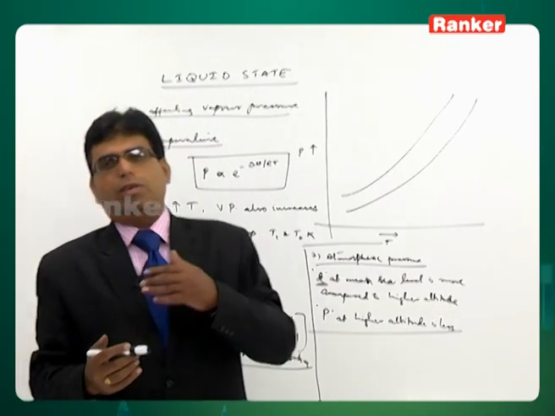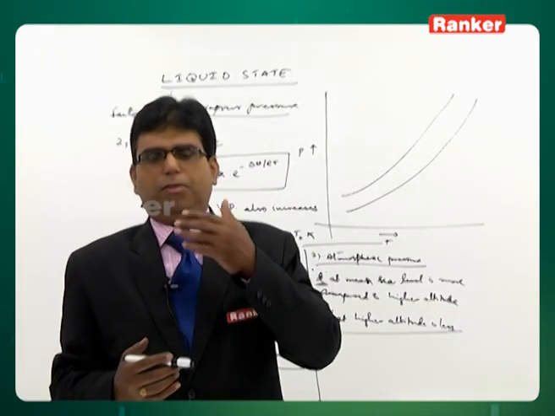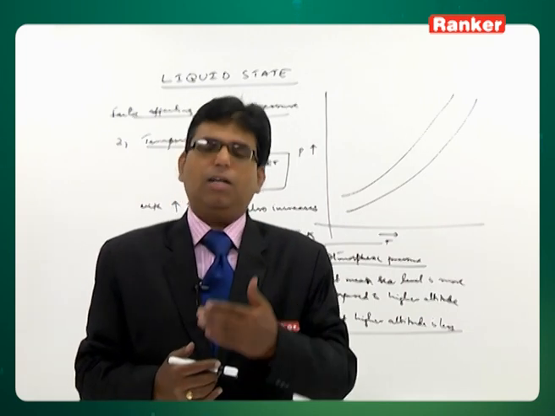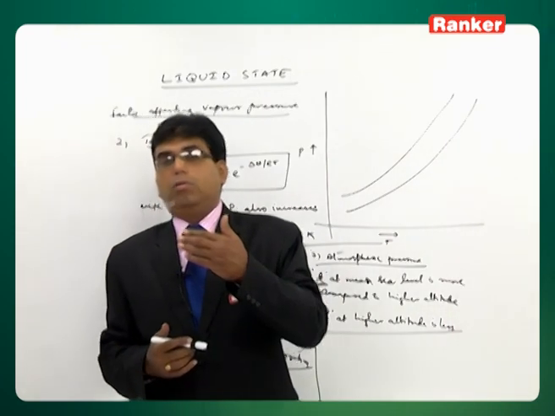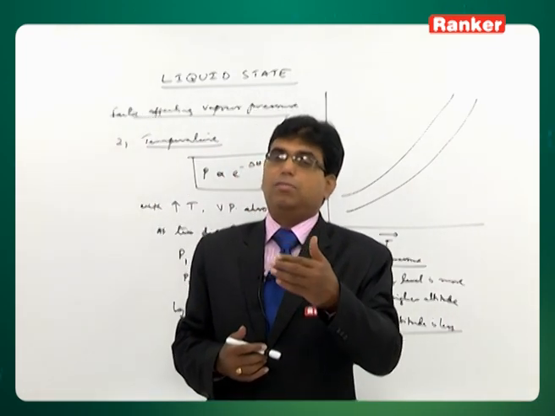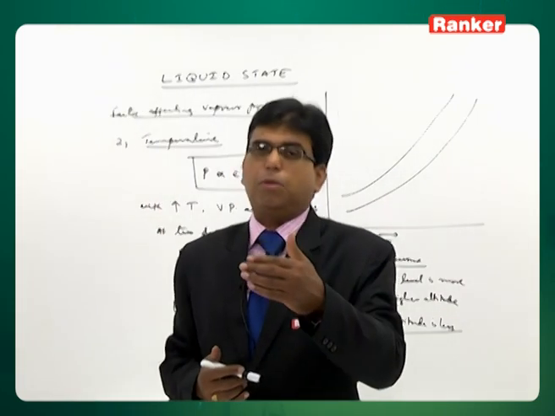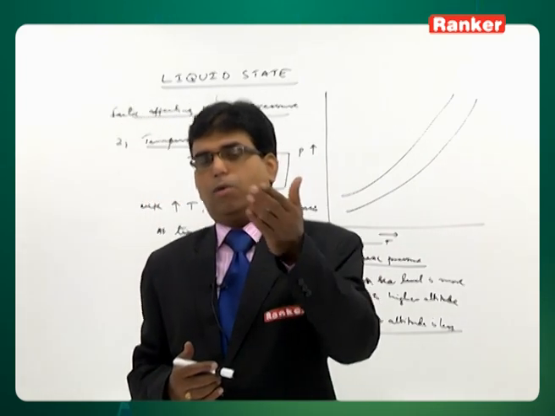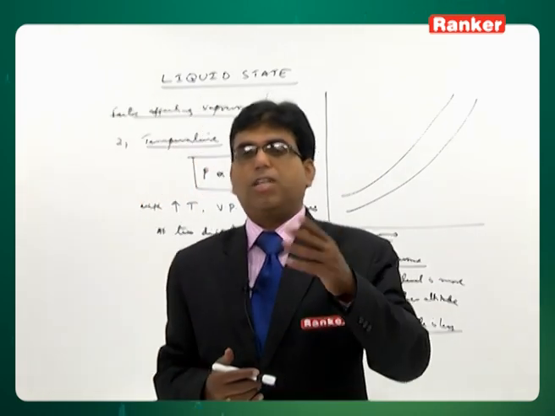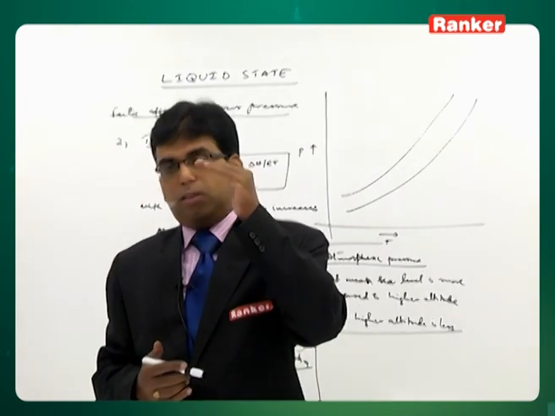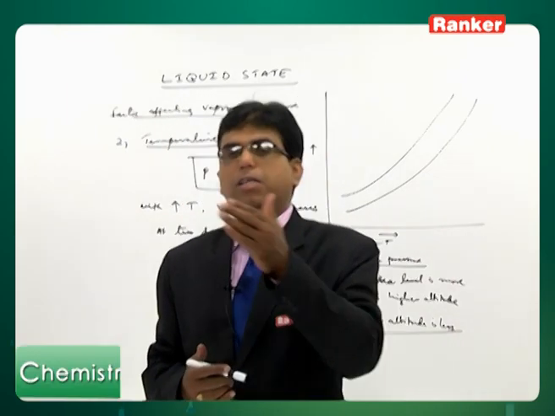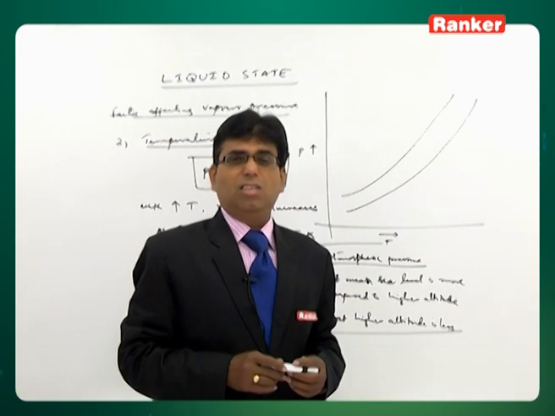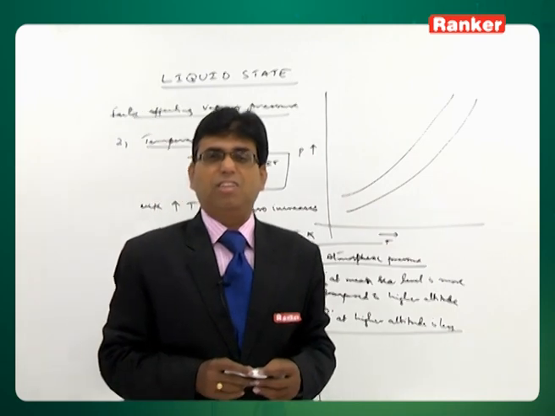Like this, the vapor pressure is measured for a liquid. It is significant for understanding its volatility and the factors involved. The vapor pressure of a liquid also plays a very significant role in determining colligative properties and Raoult's law, where in the liquid solutions chapter we say that the relative lowering of vapor pressure of a liquid is equal to the mole fraction of solute in the solution. That gives us the colligative properties and many other applications as well. Next we discuss the other two properties, that is surface tension and viscosity.